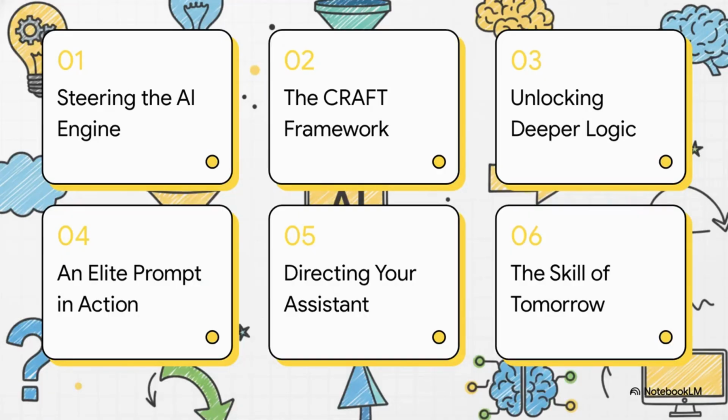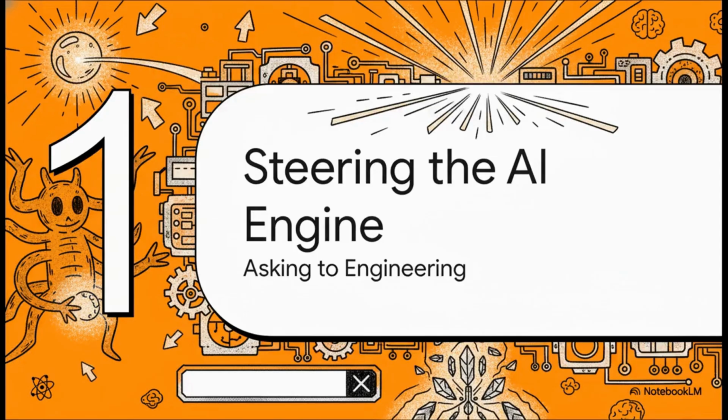So here's our roadmap. We'll start by learning how to steer the AI engine. Then we'll get into a powerful tool called the CRAFT framework. After that, we'll unlock some deeper logic, see a truly elite prompt in action, talk about directing your digital assistant, and finally, we'll touch on why this is the skill of tomorrow. Okay, let's get right into it.